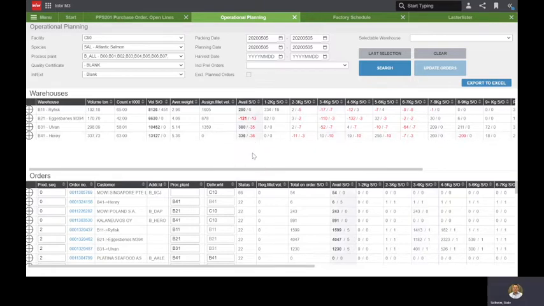So there's a lot of calculation going on in the background here, turning the total volumes here into number of boxes using the standard weight of the boxes to calculate that. And you can also see some total figures at the beginning, so you see what it's all about in terms of total volume.